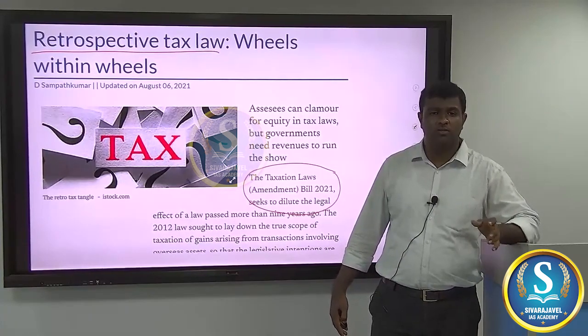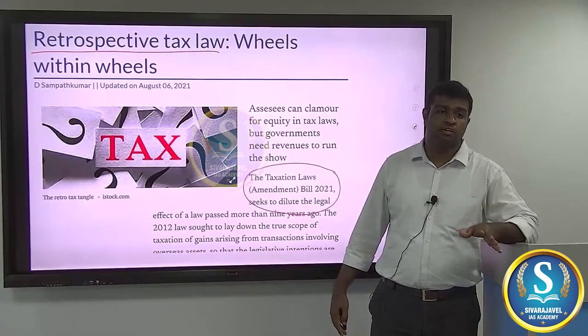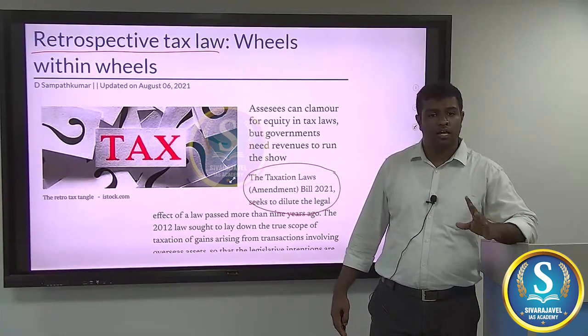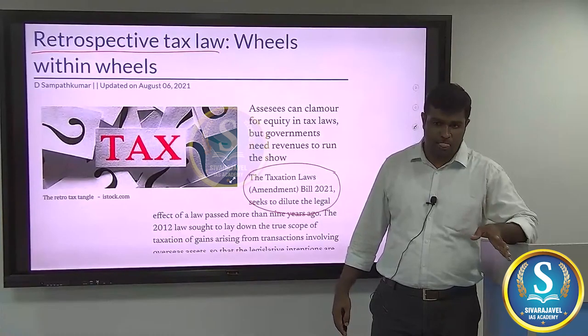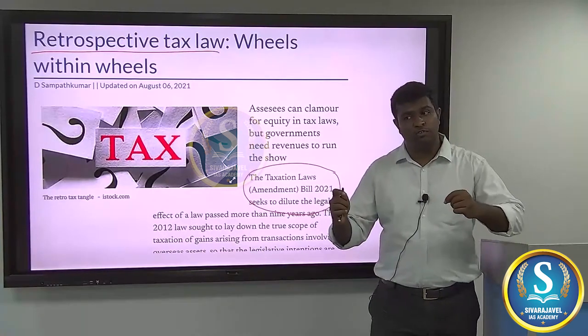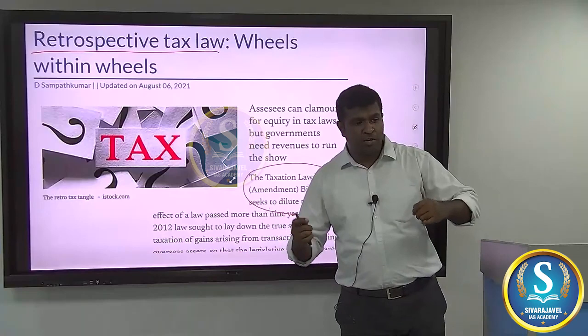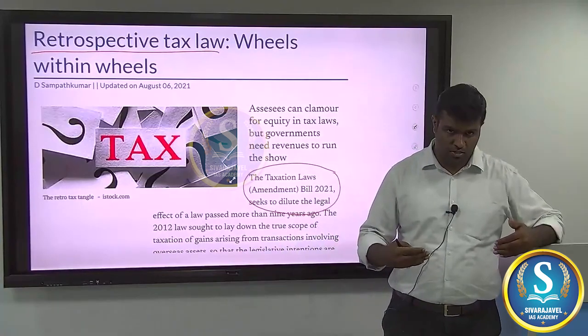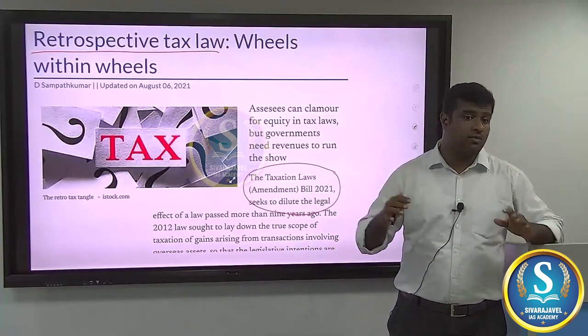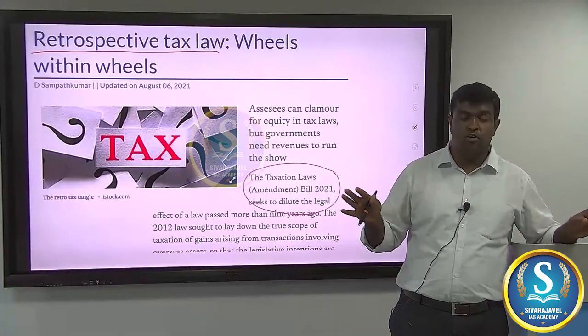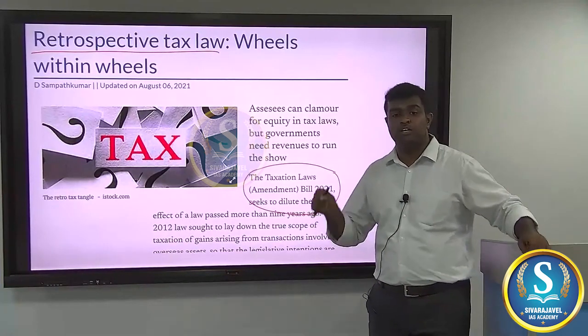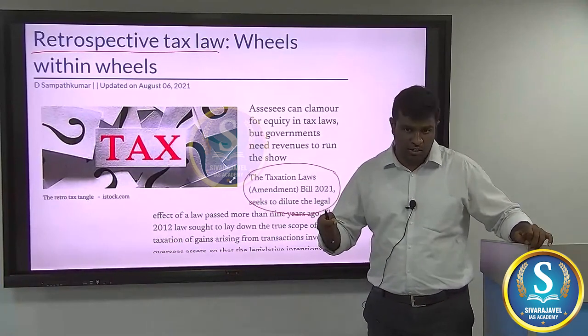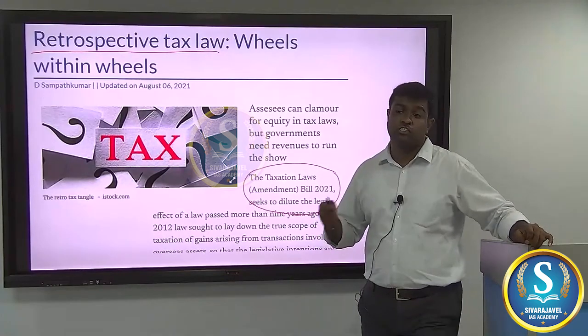But what we need to do is build any taxation principle on the values of equity and fairness. Companies registered out of India have immunity against retrospective laws because they can go to the International Arbitration Court, the Permanent Court of Arbitration. But Indian companies which are affected by certain laws cannot go for such remedies.